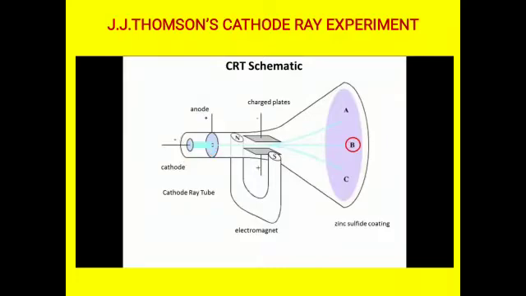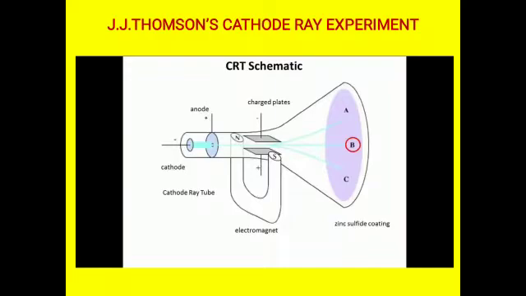Upon applying a high voltage across the anode and cathode at reduced pressure, a cathode ray emerges. A ray emerges at the cathode and moves towards the anode. The cathode is negatively charged and the ray emerges from it and moves towards the positively charged anode. So the ray must be negative in nature. That is what he concluded. From this experiment, he concluded that the ray moving towards the positively charged anode must contain negatively charged electrons.